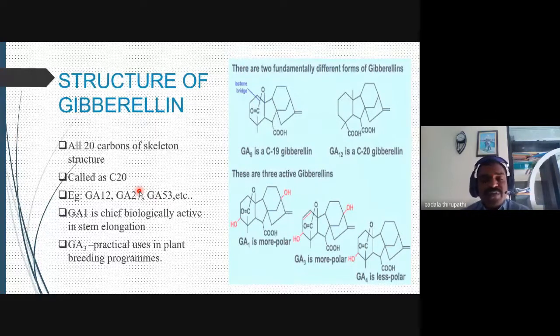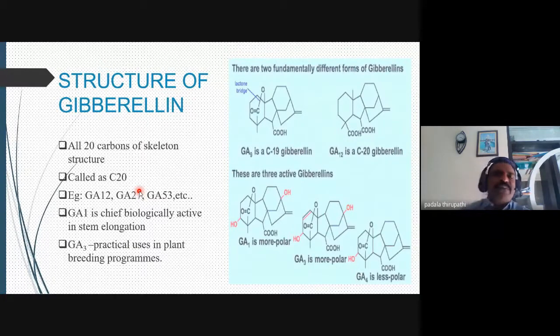Remember, in the last class we discussed auxins. Auxins are useful for modifying gender: when auxins are applied externally, male flowers turn into female flowers. At the same time, when gibberellic acid, GA3, is applied externally, female flowers are modified into male flowers.